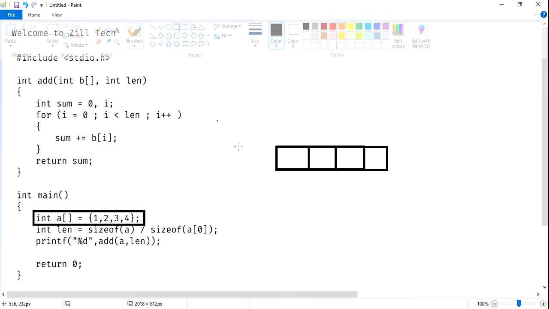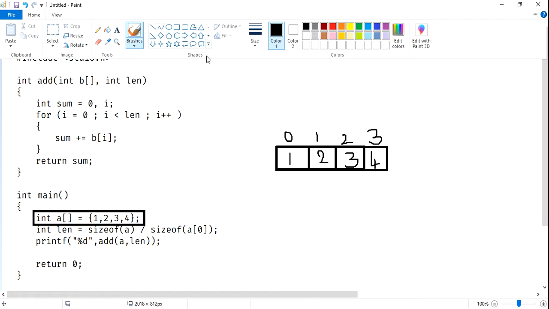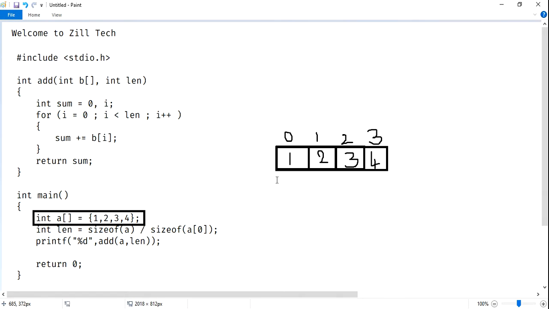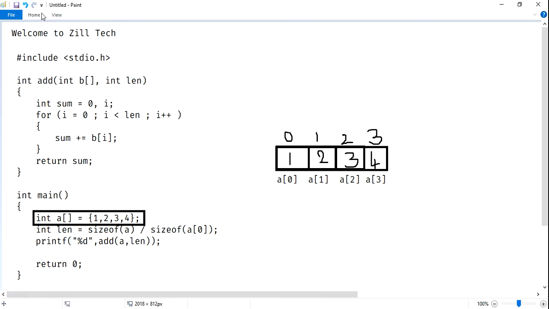I have elements 1, 2, 3 and 4 with indexes 0, 1, 2, 3. To access them, we can use a of 0, a of 1, a of 2 and a of 3, and the values will be printed. This is nothing but the complete array.